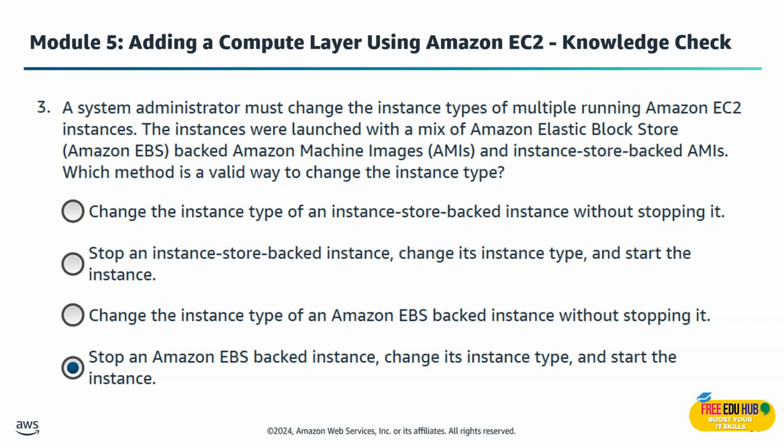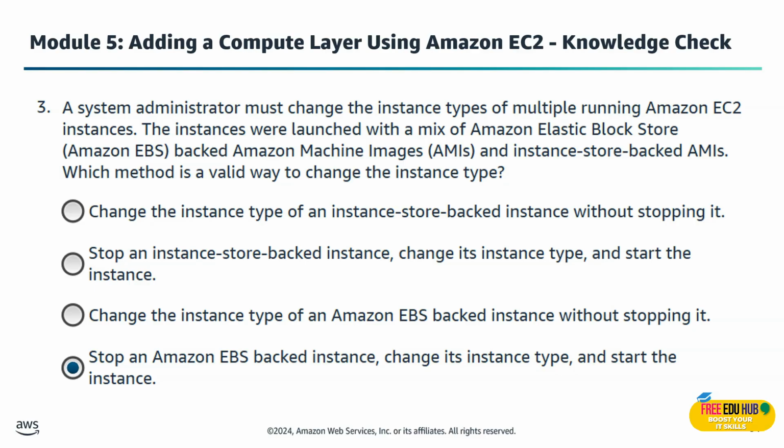Question number 3 says the system administrator must change the instance type of multiple running Amazon EC2 instances. The instances were launched with a mix of Amazon Elastic Block Store, which is EBS, backed Amazon Machine Images, and instance store backed AMIs. Which method is valid to change the instance type, and why?